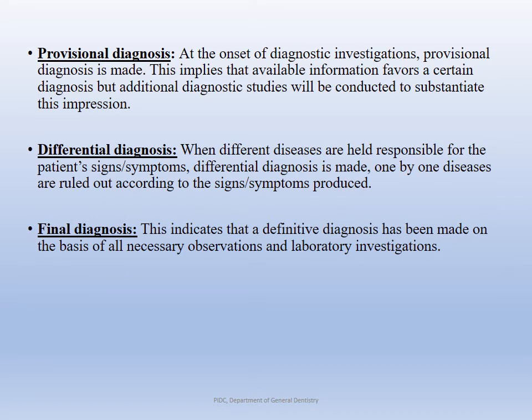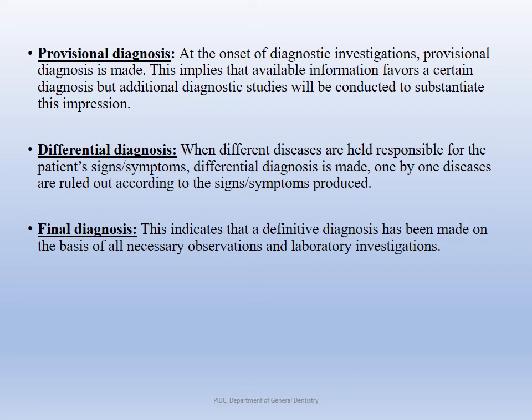Now, to be a little descriptive, what are the various diagnoses that we have? Provisional diagnosis: at the onset of diagnostic investigation, a provisional diagnosis is made. This implies that available information favors a certain diagnosis, but additional diagnostic studies will need to be conducted to substantiate this impression. Then we have the final diagnosis after investigations. This indicates a definitive diagnosis that has been made on the basis of all necessary observation and laboratory investigations.